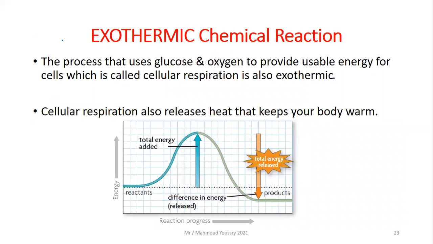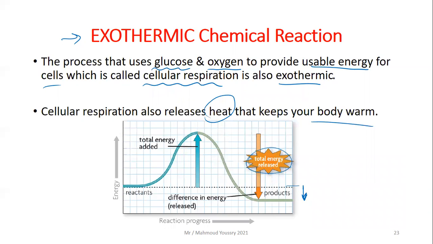We are still in the exothermic reactions. The process that uses glucose and oxygen to provide usable energy for our cells is called cellular respiration. This is very important. This is also an exothermic chemical reaction. Cellular respiration also releases heat that keeps your body warm. In this graph, these are the reactants, the total energy added, then the products, which have lower bond energy, as you can see. So the excess energy is released. This is what keeps our body warm.